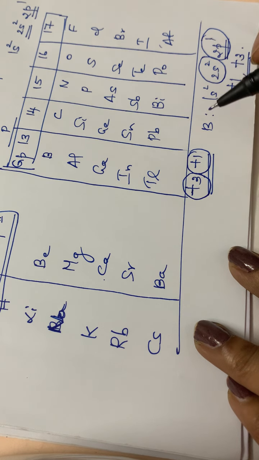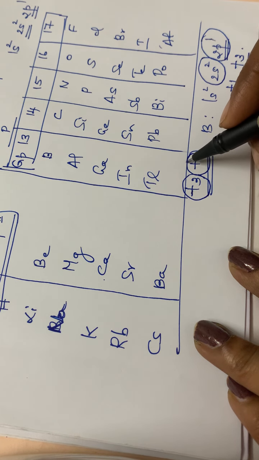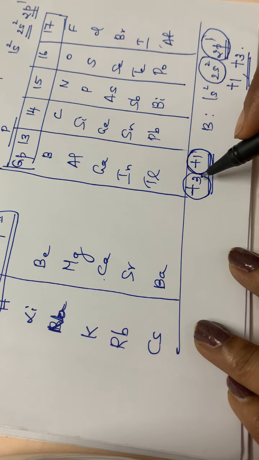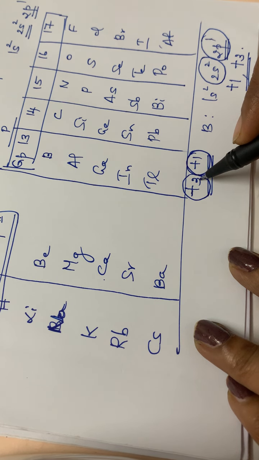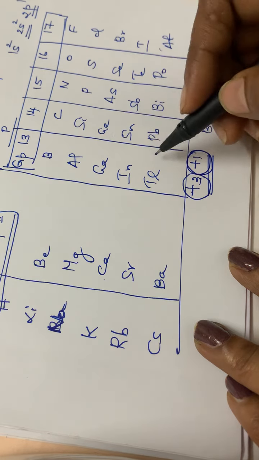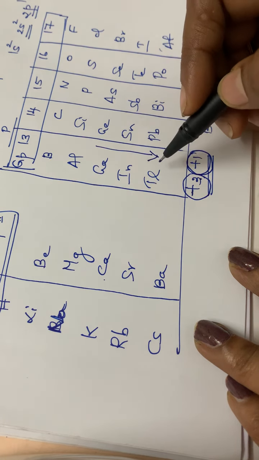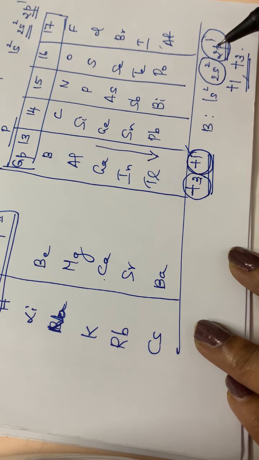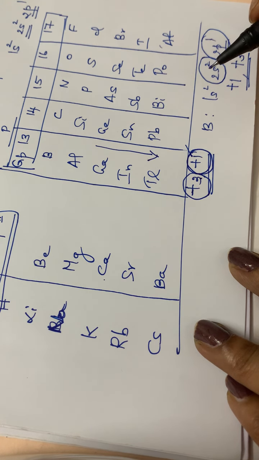Or we can say that the compounds with +1 oxidation state will be more stable than the compounds with +3 oxidation state down the group. As we are moving down the group, that is from gallium, indium, thallium, etc., the +1 oxidation state will be more stable.